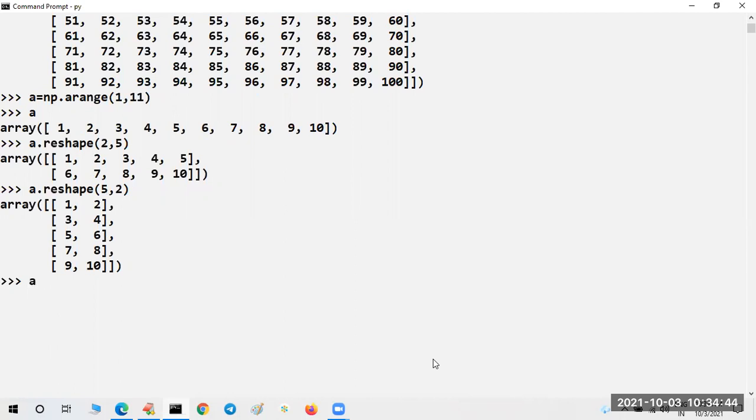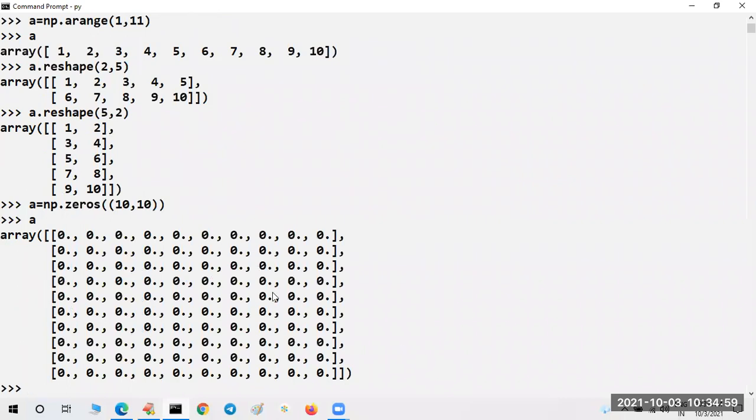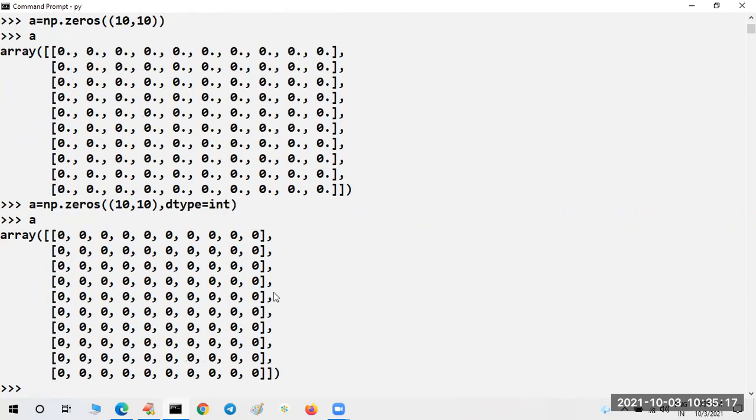Next, I want to create an array with all zeros. No problem, you have to mention the dimension: 10 comma 10. With 10 rows and 10 columns, it will create a zero-based array. It takes 0.0 as the default value. If I want integer values, then you have to take the data type as integer, and with integer data type, it will create the array.